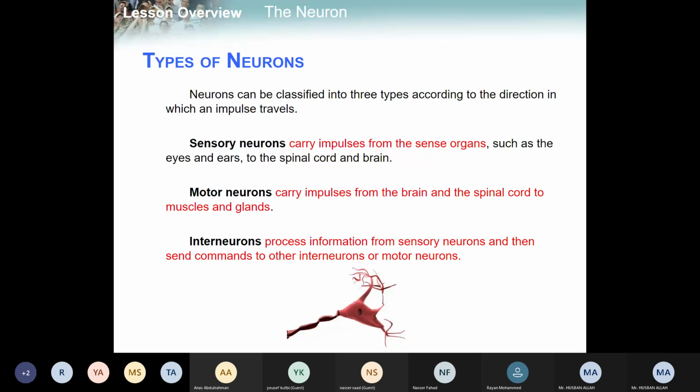These three types are clear: sensory, motor, and interneuron. It's clear to all? If there is any question, you can ask me.